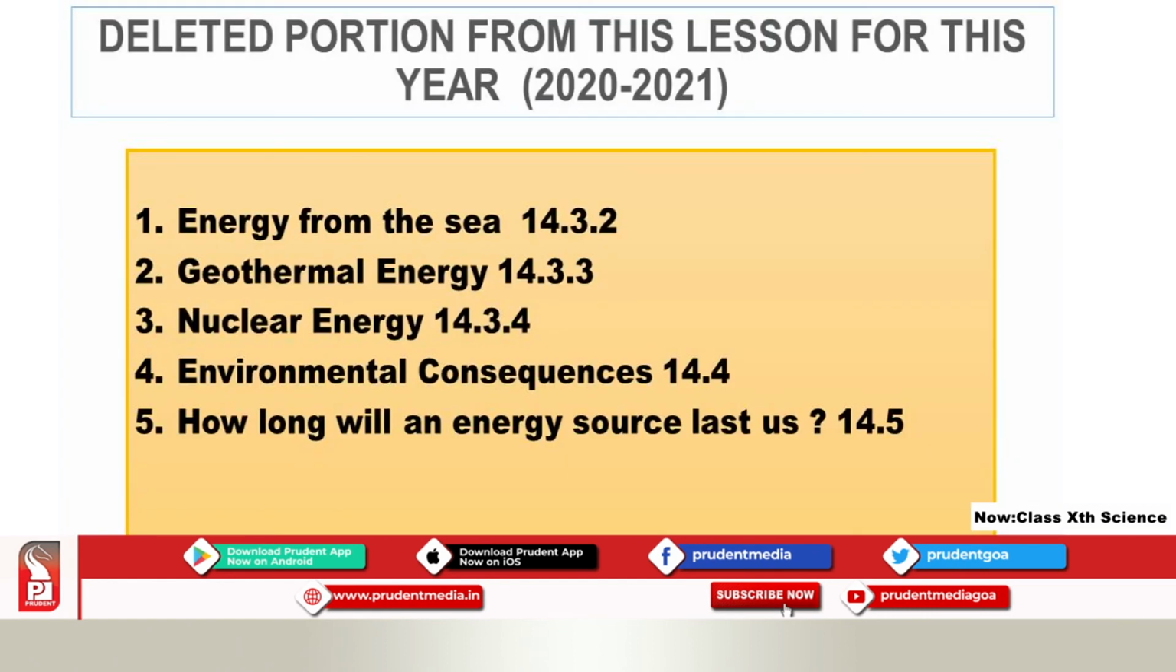Students, you have to make a note of the portion which is deleted from this lesson for this year only. Only for this year, these topics are deleted from the lesson: energy from the sea, geothermal energy, nuclear energy, environmental consequences, and how long will an energy source last us. So these topics are not included this year in your science syllabus.